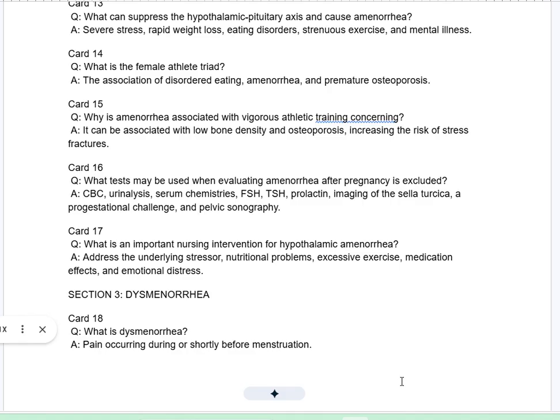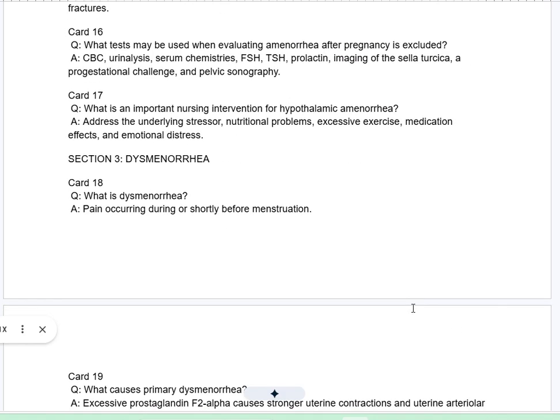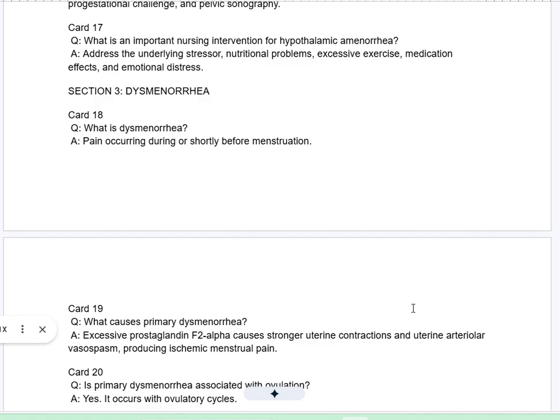A. CBC, urinalysis, serum chemistries, FSH, TSH, prolactin, imaging of the sella turcica, a progestational challenge, and pelvic sonography. Card 17. Q. What is an important nursing intervention for hypothalamic amenorrhea? A. Address the underlying stressor, nutritional problems, excessive exercise, medication effects, and emotional distress.